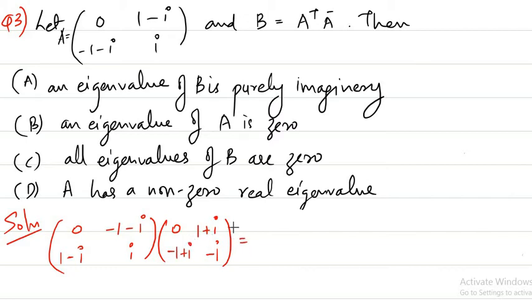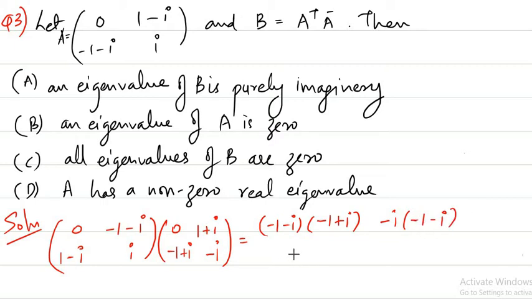Just multiply it, what do you get? You get something like 1 plus i, then this entry is 0 times this, so you get minus i times minus 1 minus i.